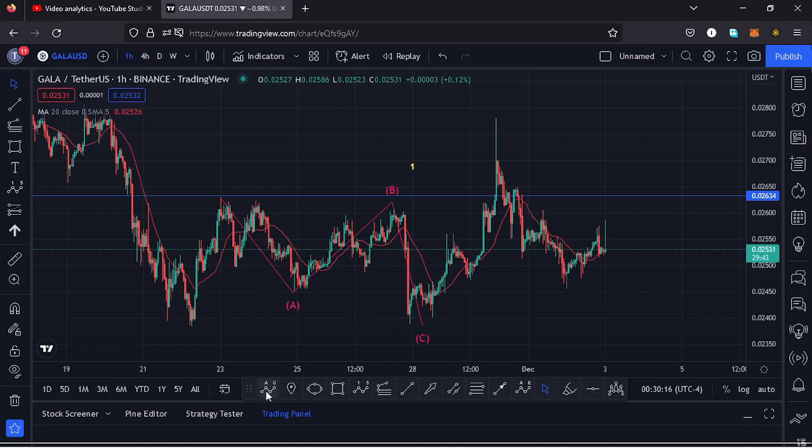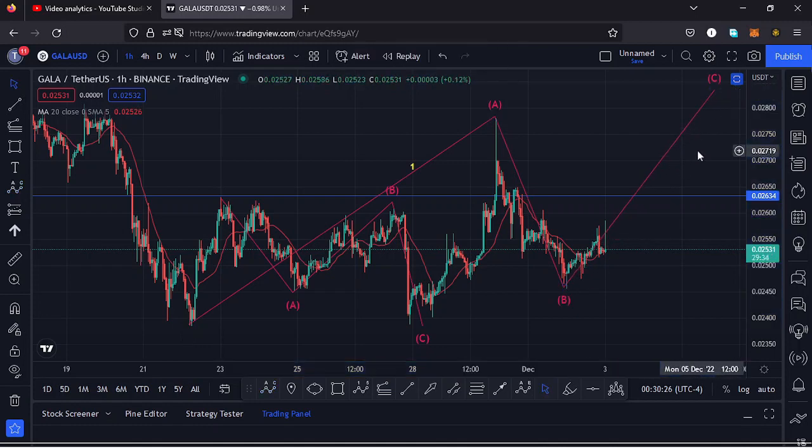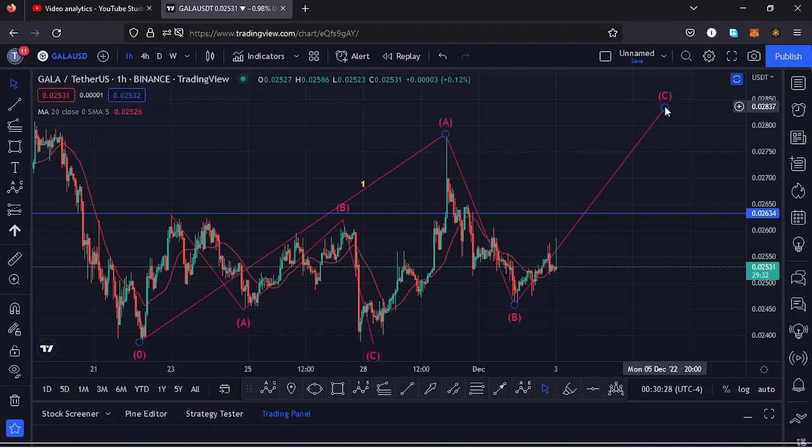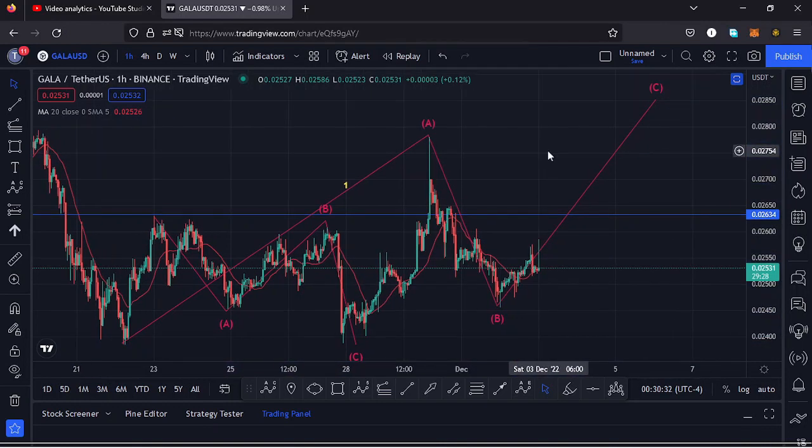and the only way to view it is just an ABC corrective structure, having this as the wave A, then this as the wave B. Then there are chances that we might continue pushing higher in the formation of that wave C and give us a new high here on the Gala Games chart. And once we see that high, then there are chances that the bear market low might not be in, because we might see a 5 wave structure to the lower side.